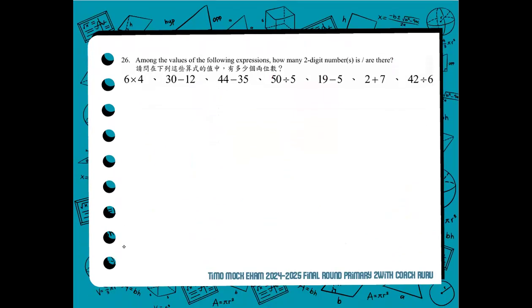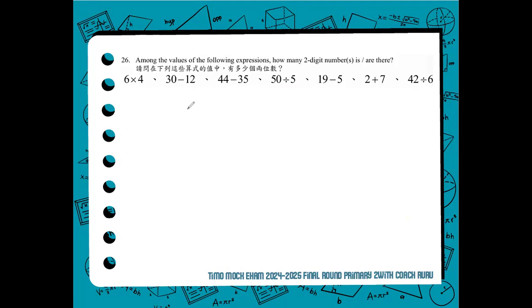Next item, number 26. Among the values of the following expressions, at most, how many two-digit numbers is or are there? So, it's very obvious what to do. Among the values of the following expression, the values are not yet really there.